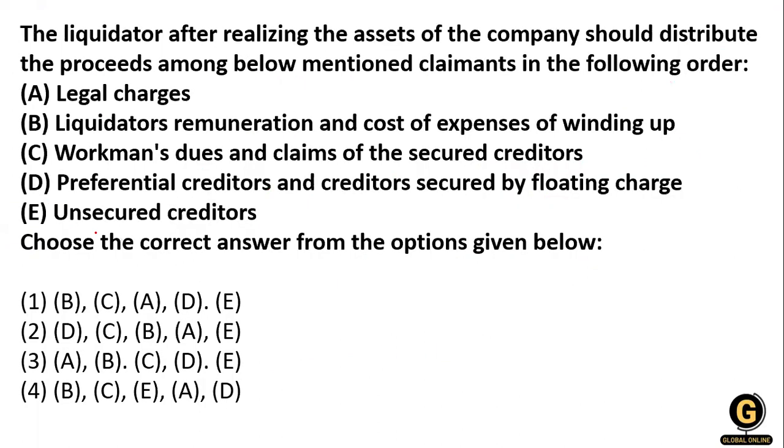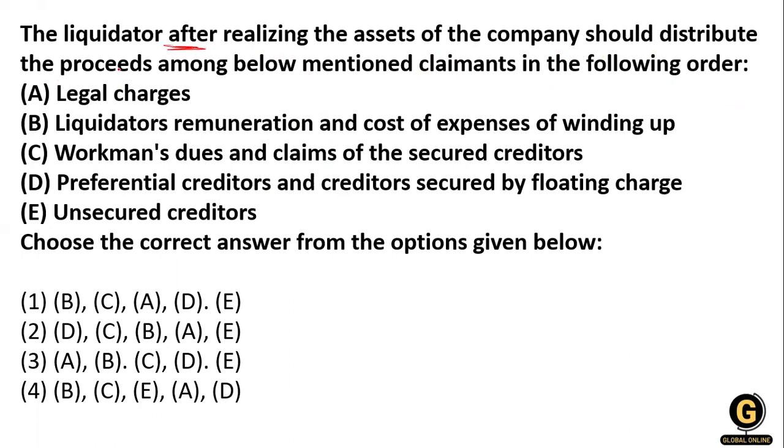Now the next question: a liquidator, after realizing the assets of the company, should distribute the proceeds among the below-mentioned claims in the following order. So an order is given. What does the liquidator do?